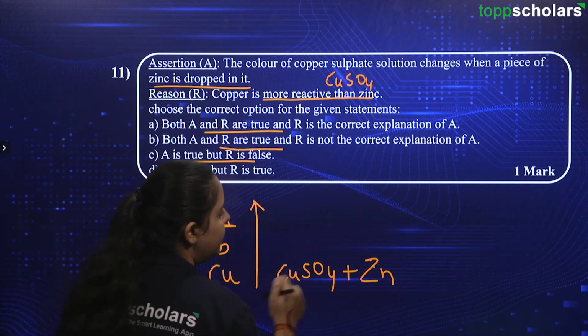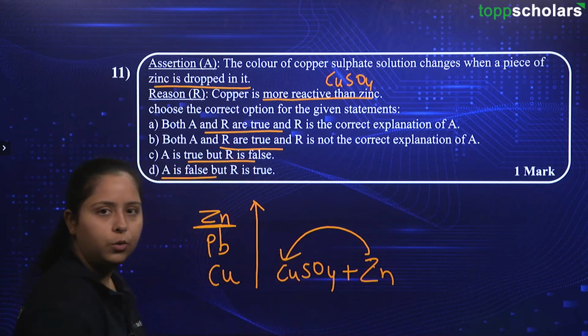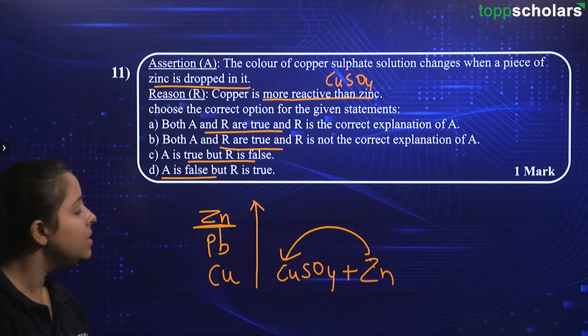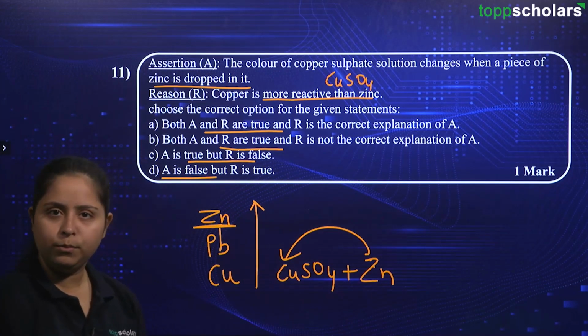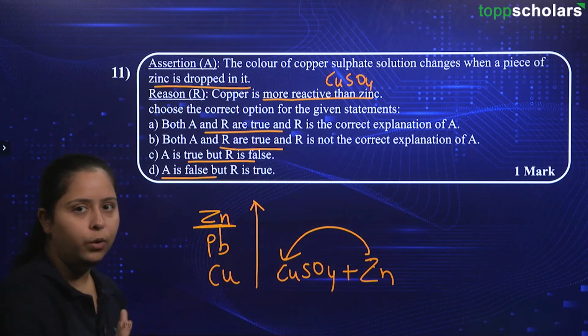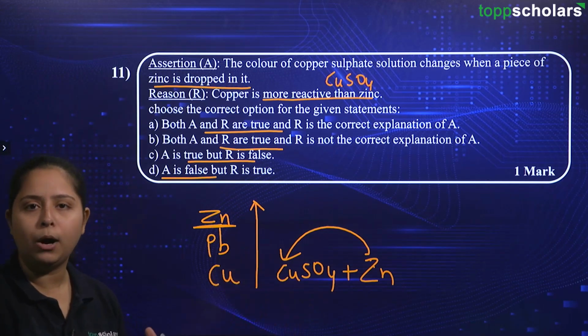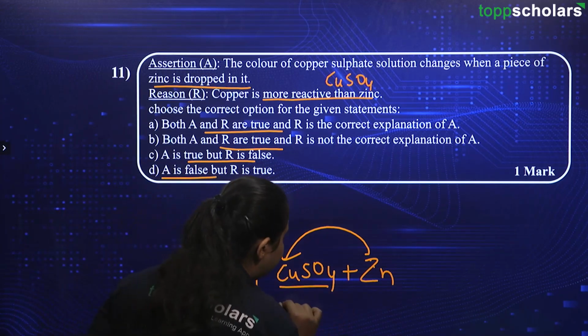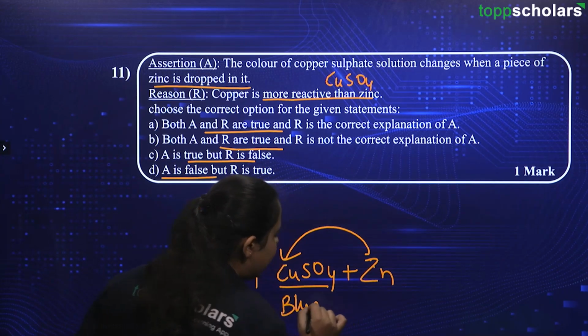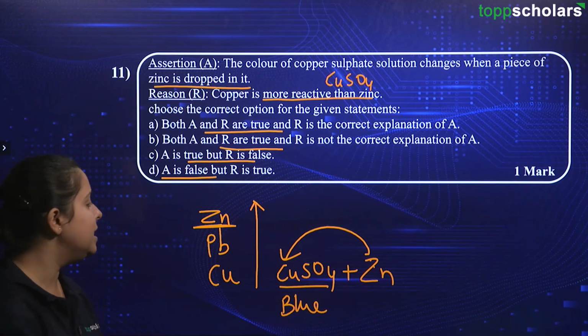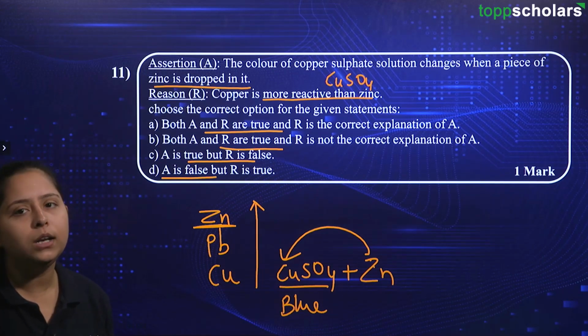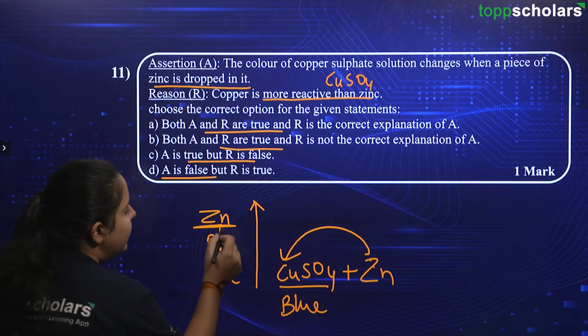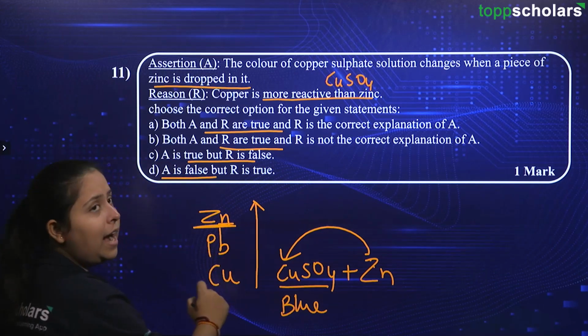So, this zinc will displace Cu, okay. What will be the compound that is formed? Yes, it will be zinc sulfate, okay. And this copper will be going out of this CuSO4 compound. That's why the blue color that was present earlier is now not visible because the compound is not there to give you the blue color. Alright. So, this Zn is more reactive than copper.